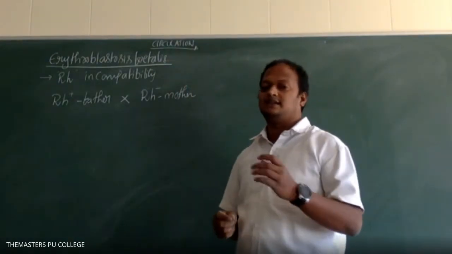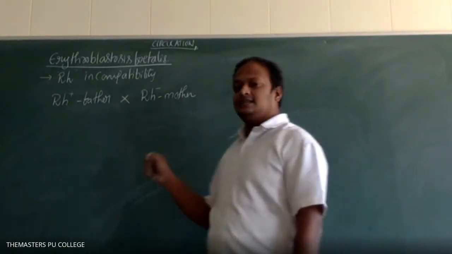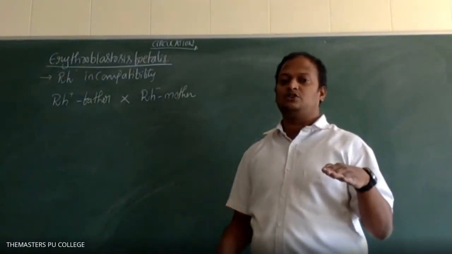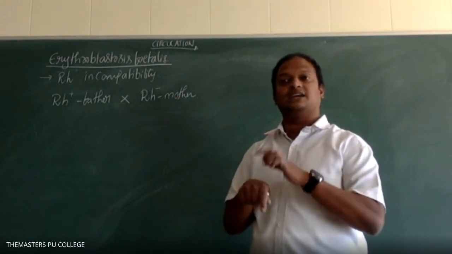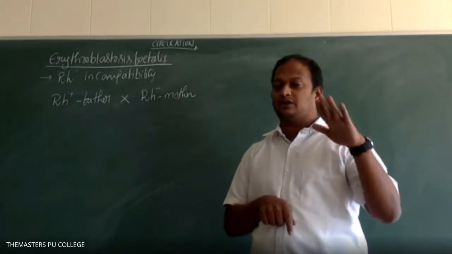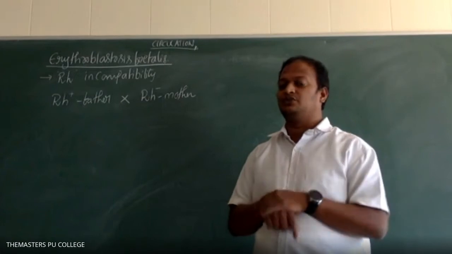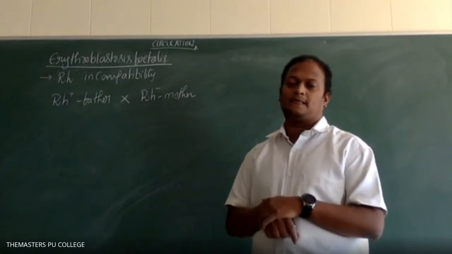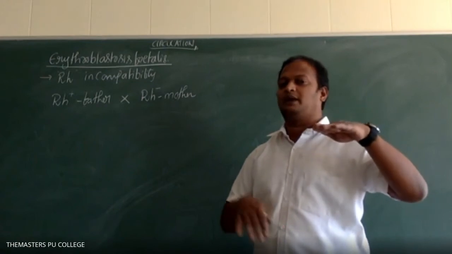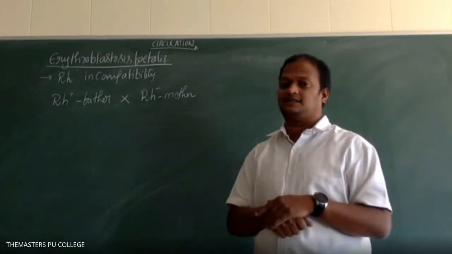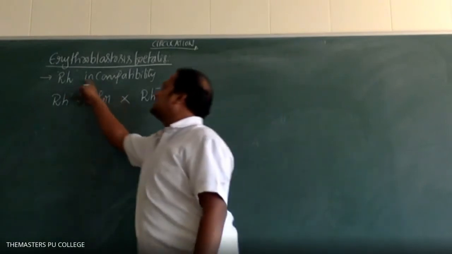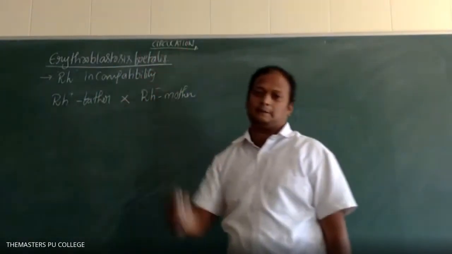So what is the reason? In this case, Rh positive always dominates over Rh negative. Rh positive is dominant, Rh negative is recessive. So which one is always expressive? Always Rh positive.